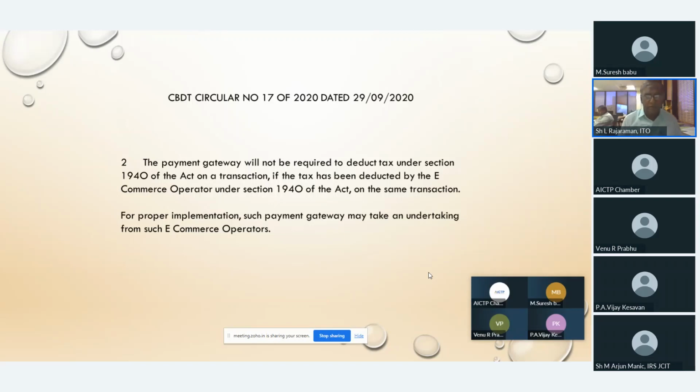That means they are avoiding double taxation. So once the e-commerce operator deducts under section 194O, the payment gateway need not do anything. But for proper implementation, such a payment gateway may take an undertaking from such e-commerce operators. So they have to ensure that this e-commerce operator is deducting under section 194O for the digital transaction.